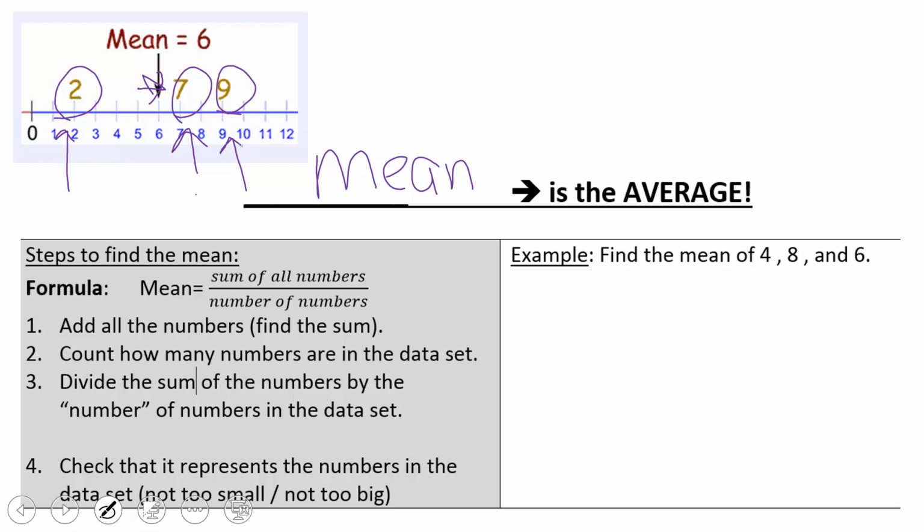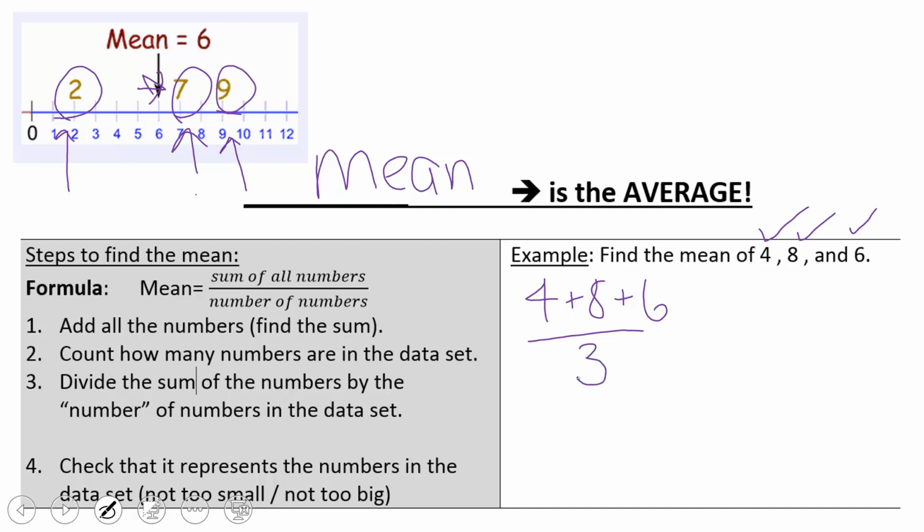The mean, the average, is found by doing a few steps. First, I'm going to count how many numbers I have. Okay, I have 1, 2, 3 numbers. So I'm going to add 4 plus 8 plus 6. So I add my 3 numbers and then I divide them.